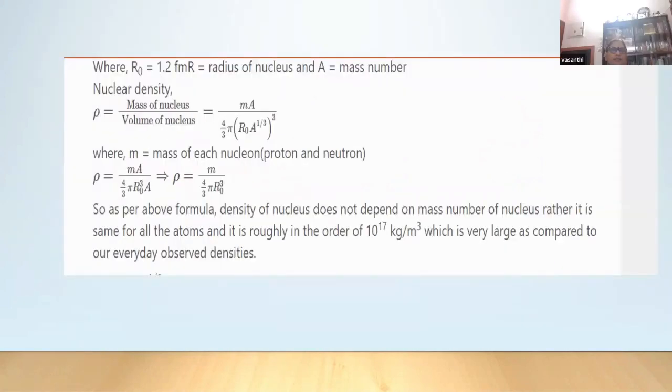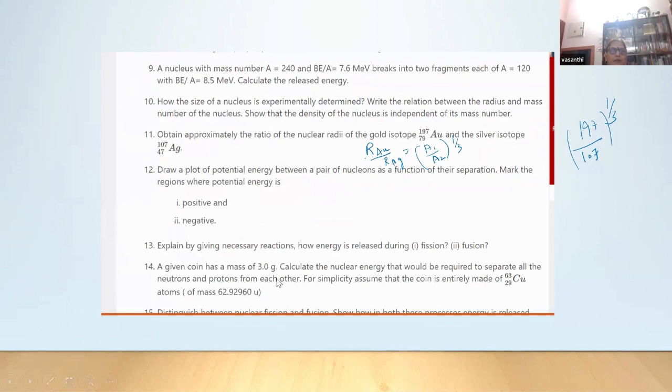So this is a textbook problem. A given coin has a mass of 3 gram. Calculate the nuclear energy that will be required to separate the neutrons and protons from each other. For simplicity, assume that the coin is entirely made up of copper. So they should give the data. Copper has mass number 63, 29 protons, and how many neutrons? 34 neutrons, 63 minus 29. But you should find out, for 3 gram, how many atoms of copper are there?